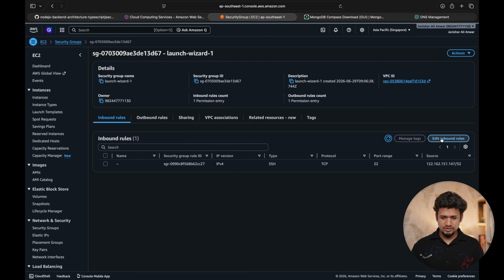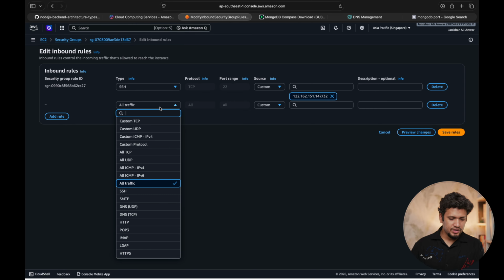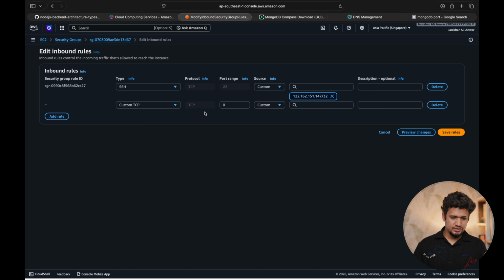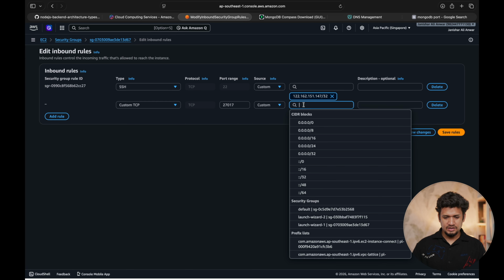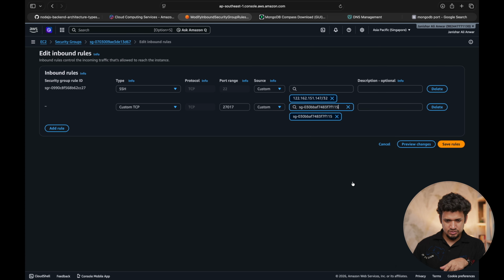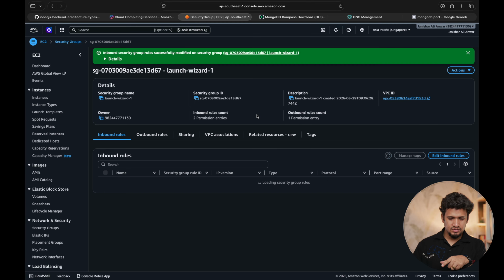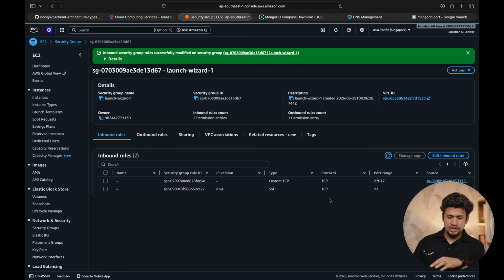And in the MongoDB, let me edit the inbound rule, add one more rule. So here in the security group of my MongoDB server, let's add a custom TCP 27017, the port of the MongoDB. In the custom, I'll provide the access to the security group launch wizard 2, and the preview changes, confirm it. So now I will have access to the MongoDB from the server.